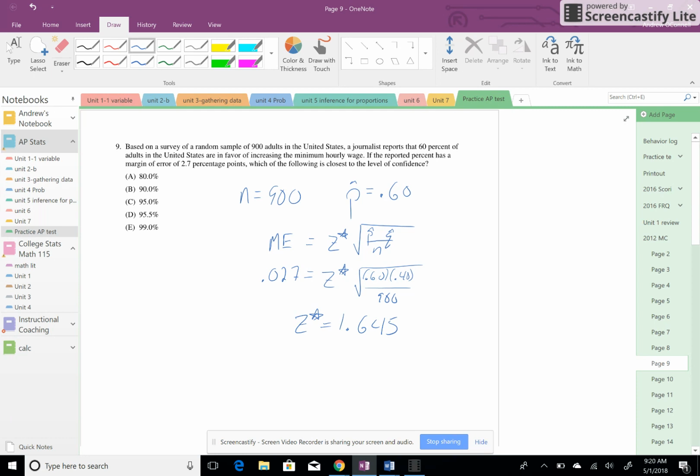Remember, 2 or 1.96 is 95, so this should be a little bit less than 95. If you just look at the table on another page, just look for the confidence level at the bottom that corresponds to the 1.645, or 1.65. Think about what the confidence would be in there. So if this was a 5% tail and that was a 5% tail, what would be the confidence?